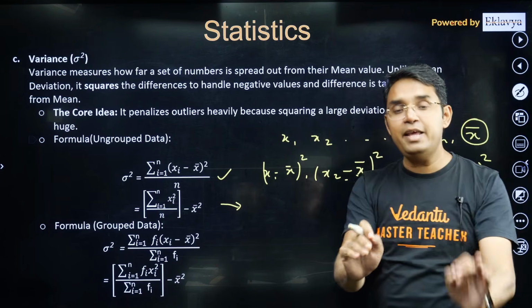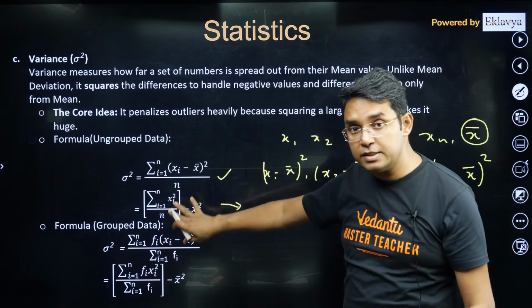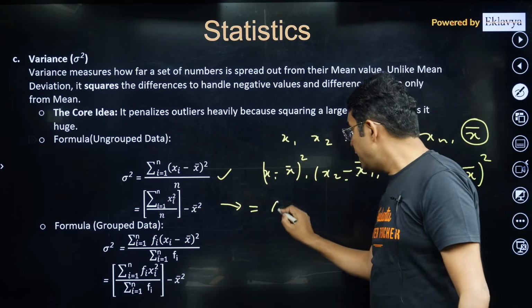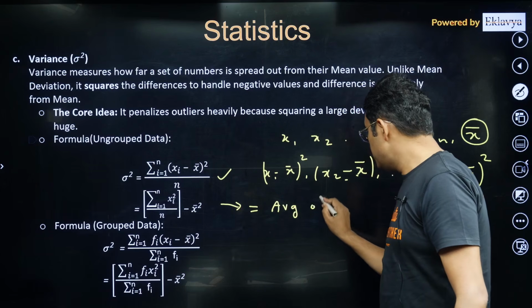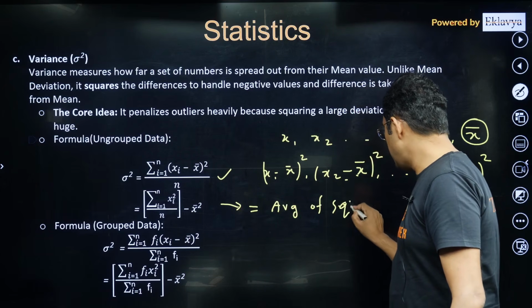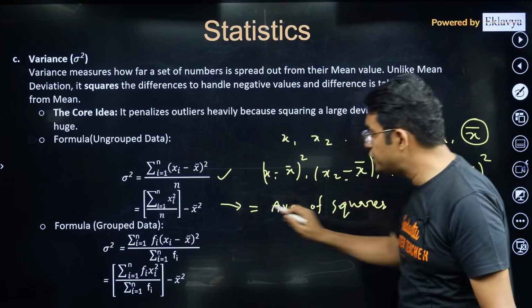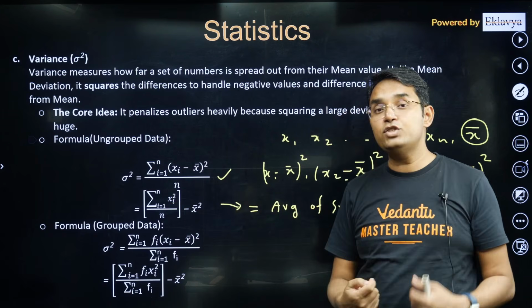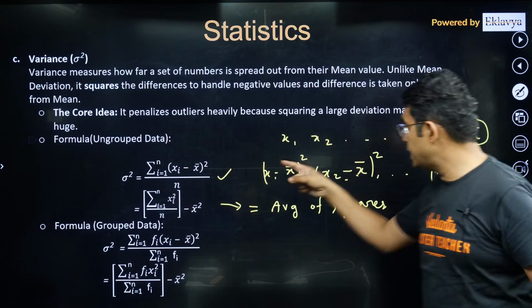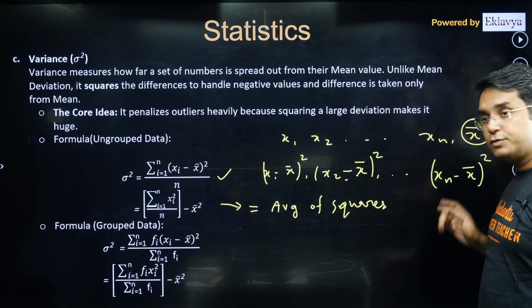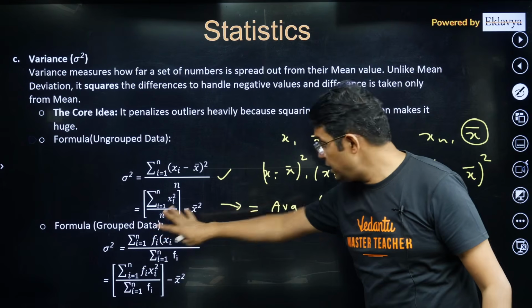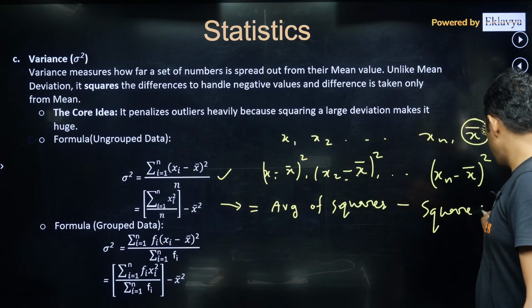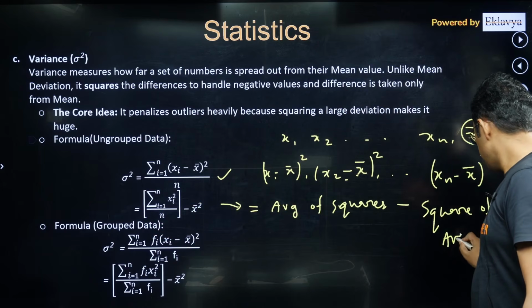And there is one very important thing related to this expression, please understand. Please see what this is: it is the average of squares. You can check, I have written it here as summation xi square, so x1 square plus x2 square plus x3 square and so on, divided by n, so it's the average of squares, and then minus the square of the average.